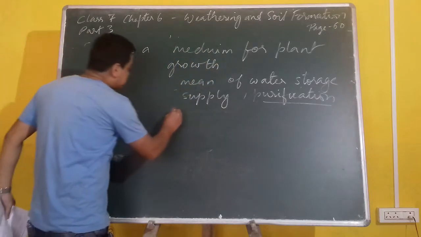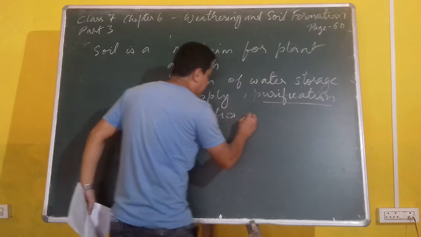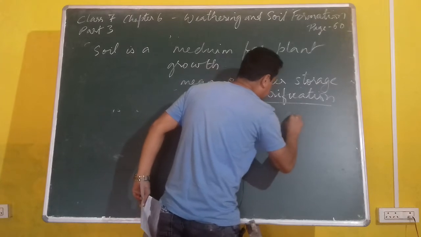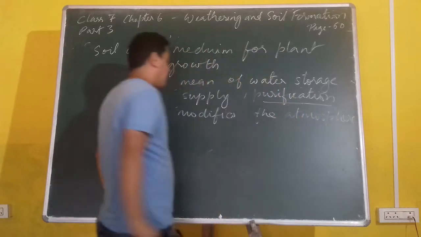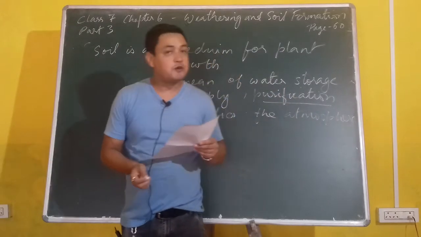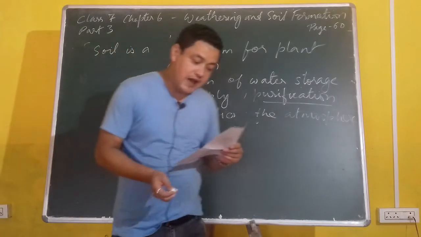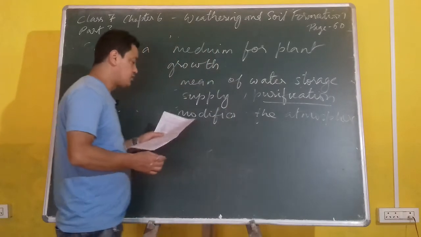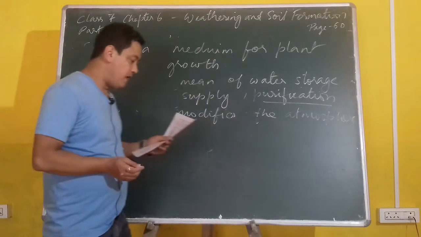It also is a modifier. It modifies the atmosphere of the earth. Now, how it modifies the atmosphere of the earth is because of the water content. Water content that is found inside the soil, as well as the vegetation cover. All plant life is found on the soil, which basically makes our climate moderate or mild.